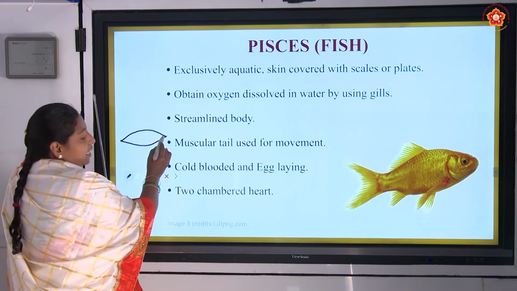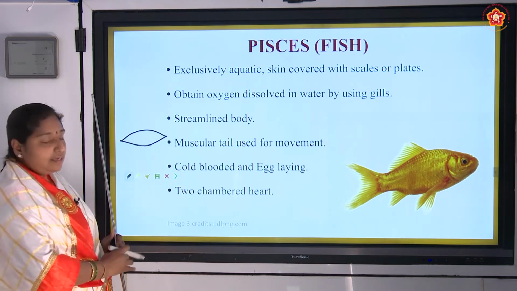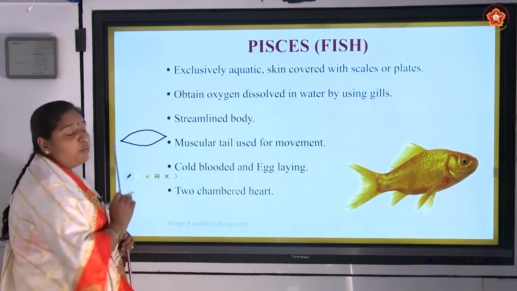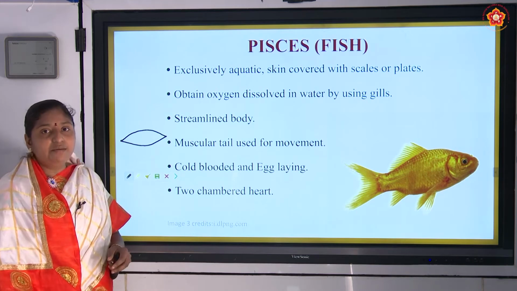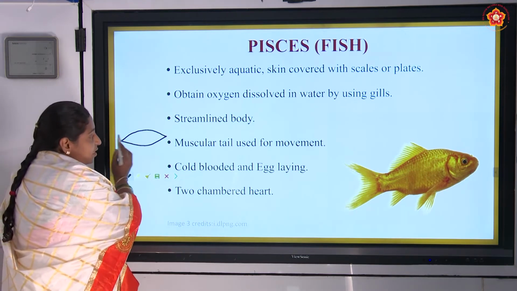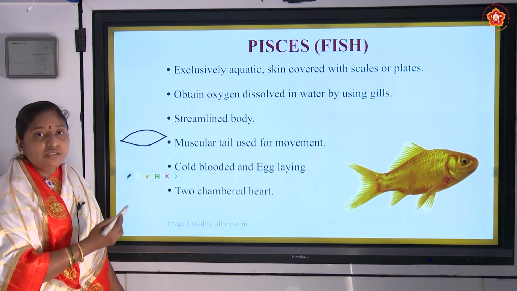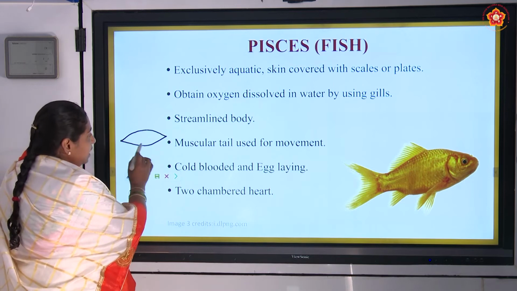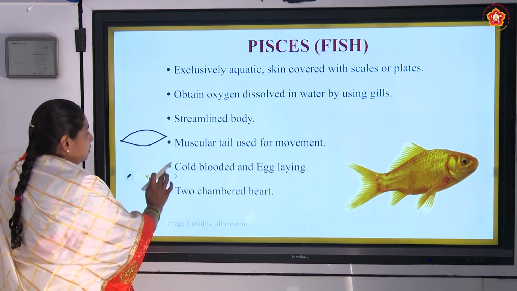See, at the ends there will be tapering and in the middle there will be swelling. Why is the body structure streamlined here? Because it has to tolerate the water currents. It has to swim properly in water. So for that purpose the body is like this.